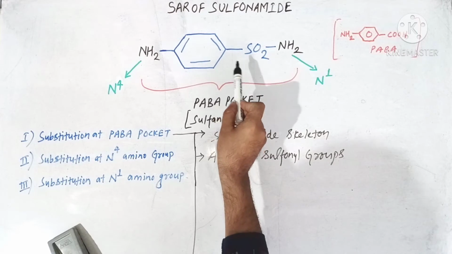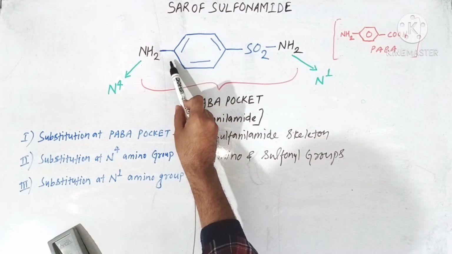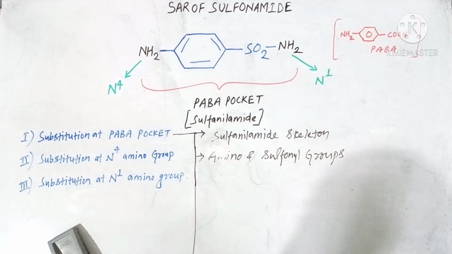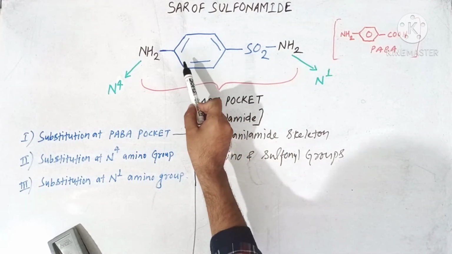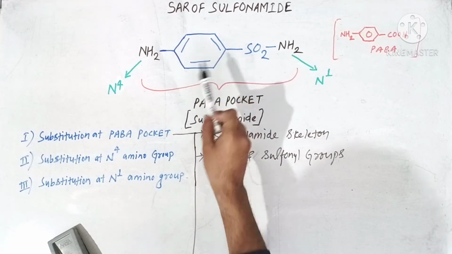Means all sulfonamides should have a free amino group at fourth position and a sulfonyl group at first position in order to produce antibacterial activity. And the position of this amino and sulfonyl group should be 1:4 with respect to each other.